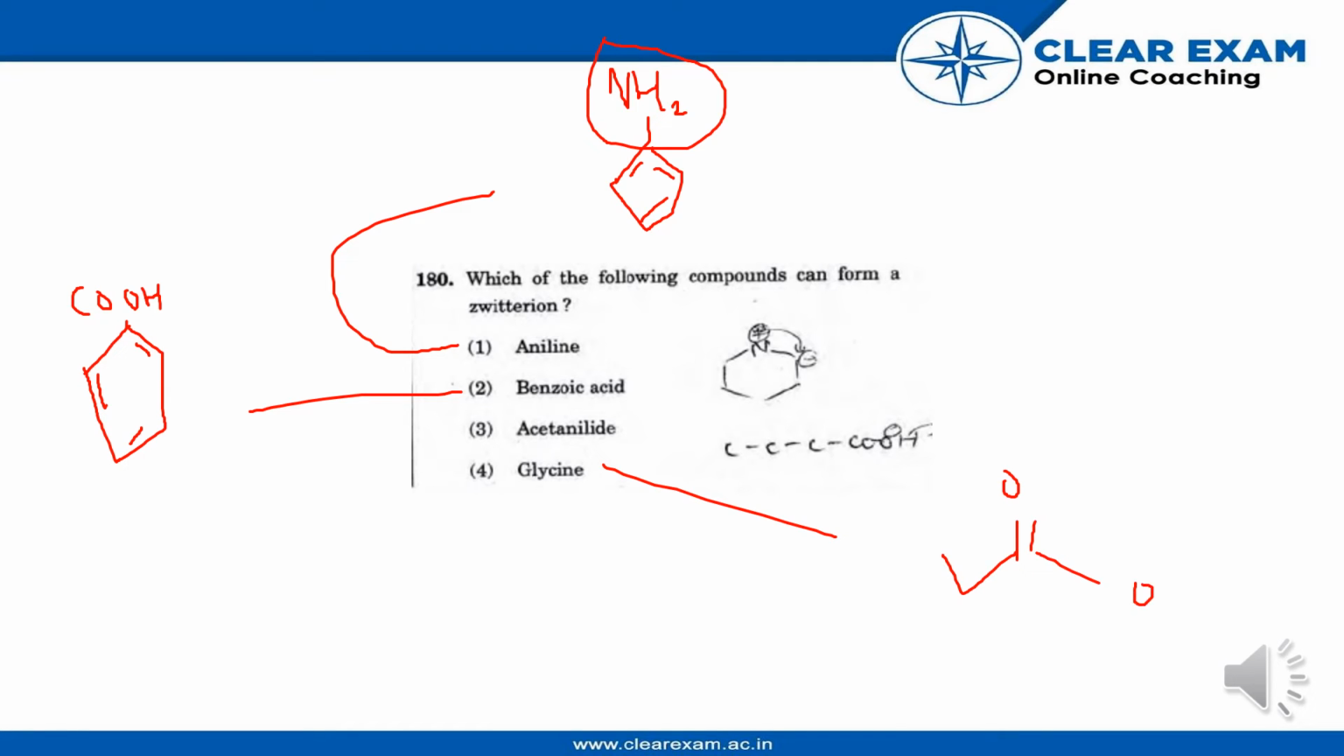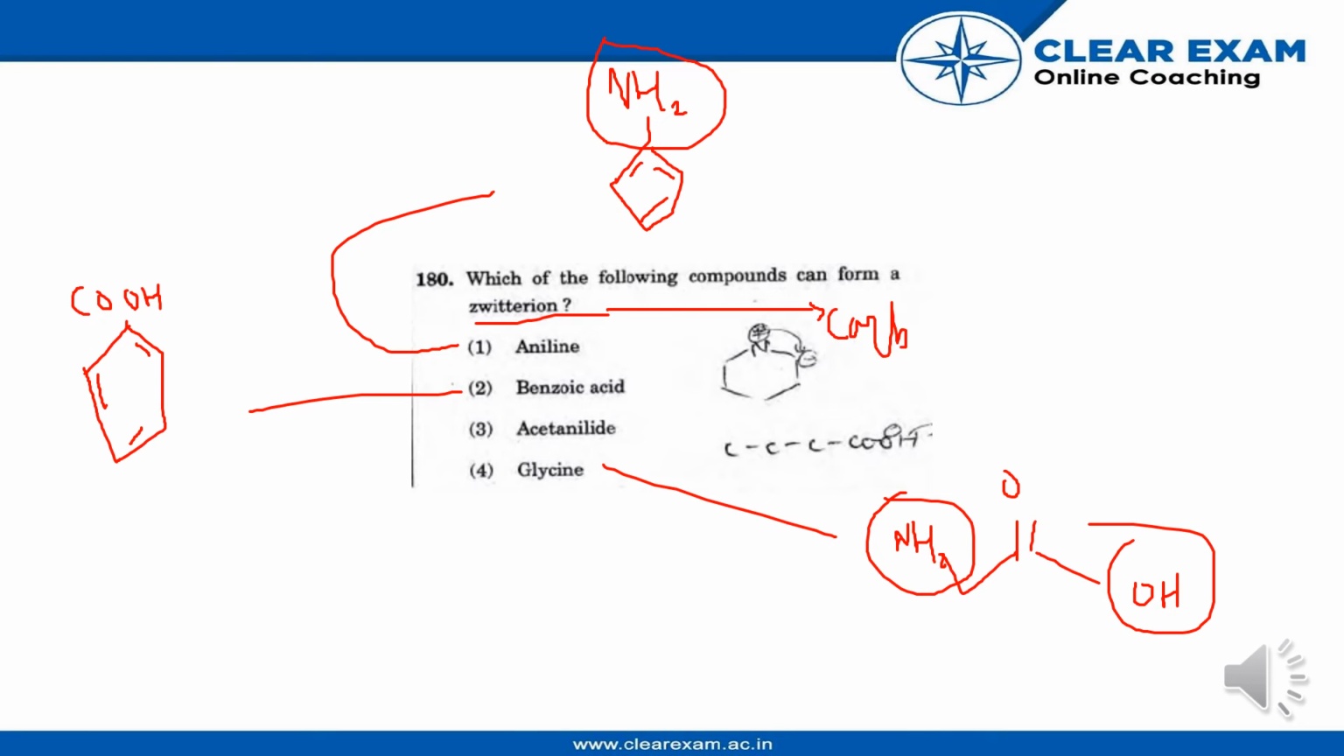But when we look at glycine, it has a structure like this. It has an amino group and a carboxylic group, so it can form a zwitterion. The property of a zwitterion is that it needs to be formed using a carboxylic group and an amino group. So glycine has both carboxylic as well as amino groups, so it is the best option for us.